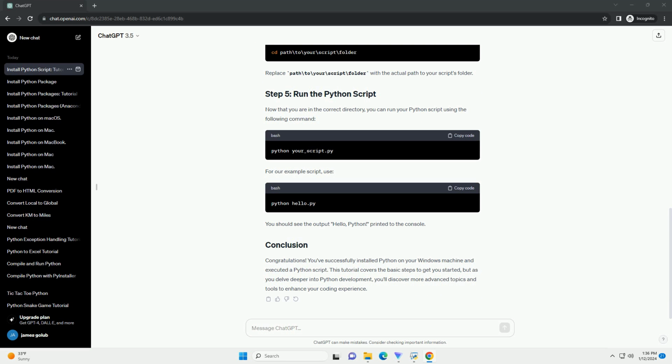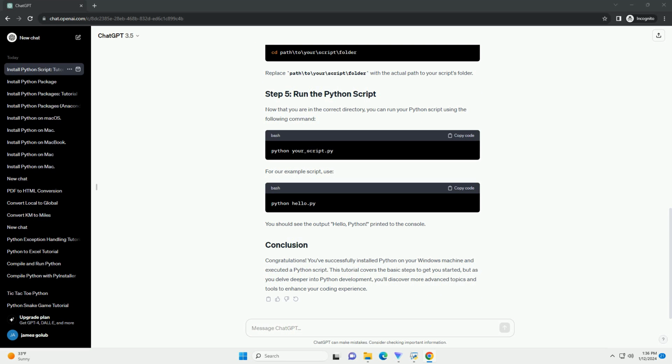For example, let's create a simple script called hello.py. Save this script in your designated folder. Open the command prompt on your Windows machine. You can do this by searching for CMD in the Start menu or pressing Win+R, typing CMD, and pressing Enter.